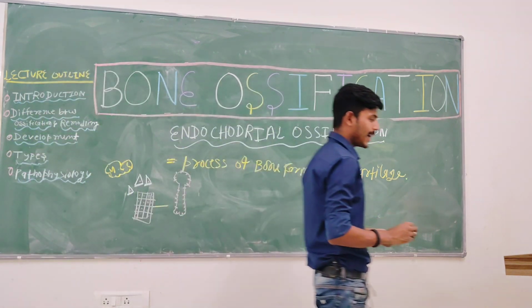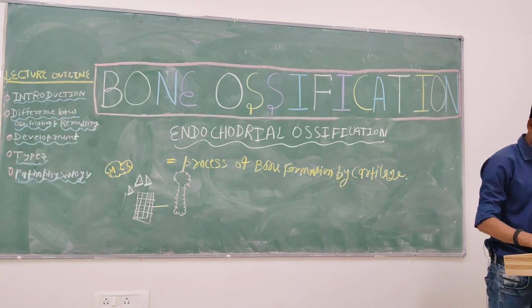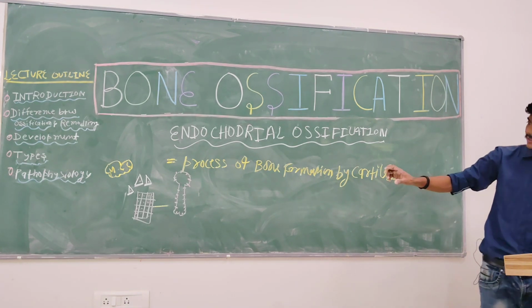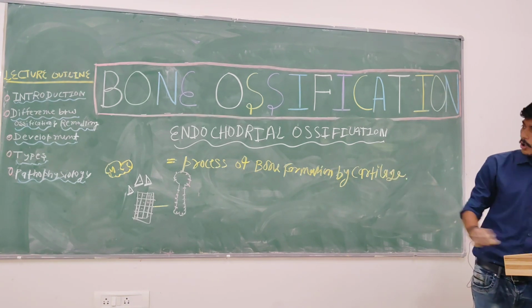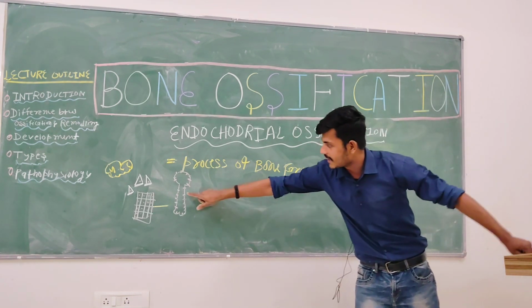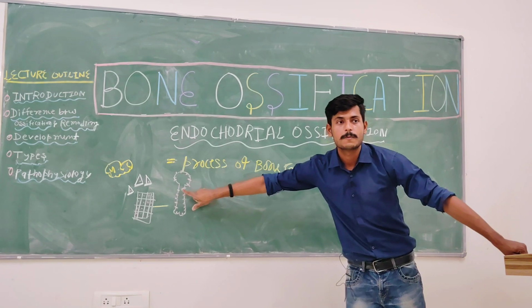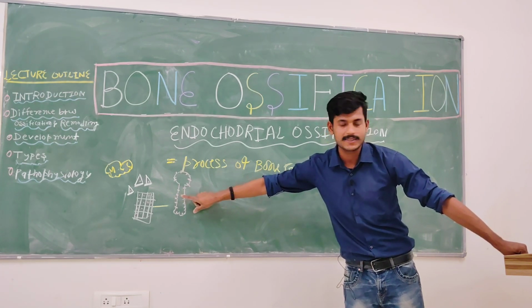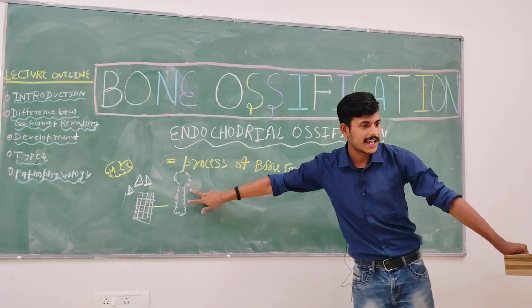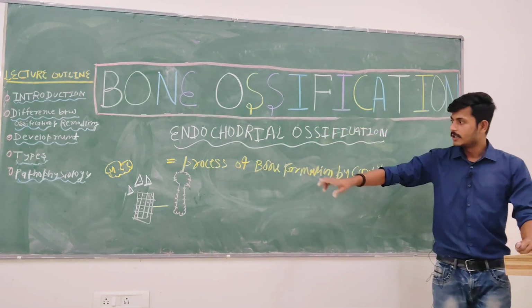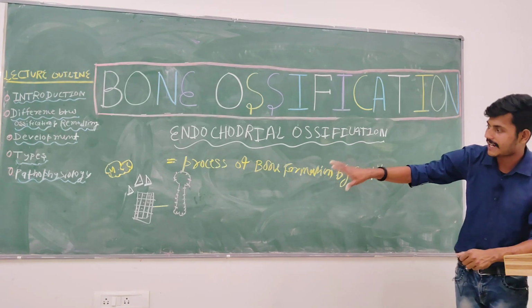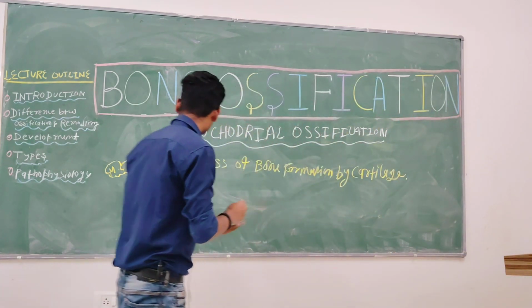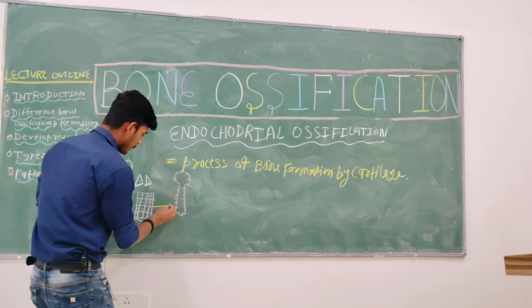Now, these chondroblasts will start aggregating on this area, and this shaft is known as the diaphysis. Remember? So these chondrocytes will aggregate in the diaphyseal area.